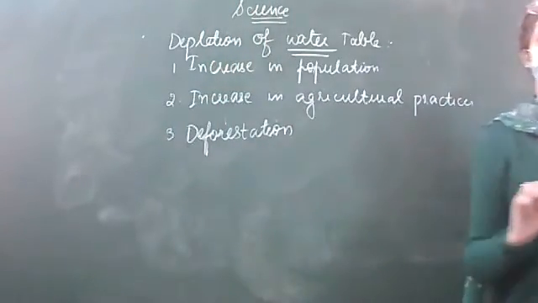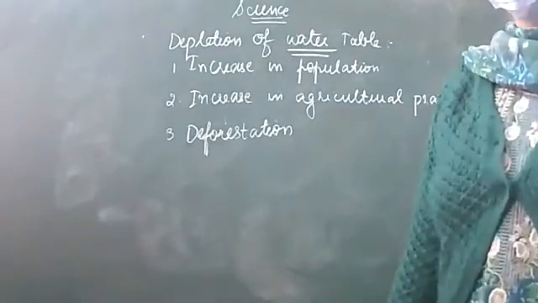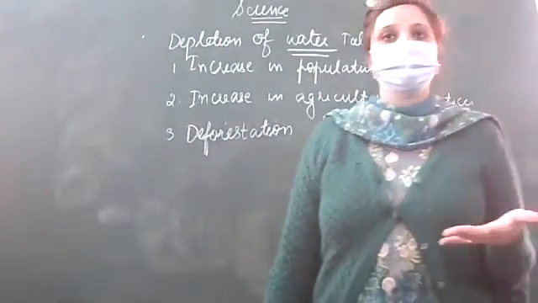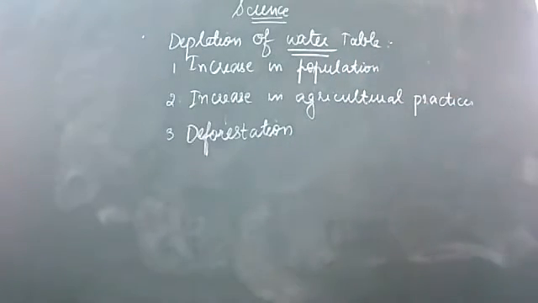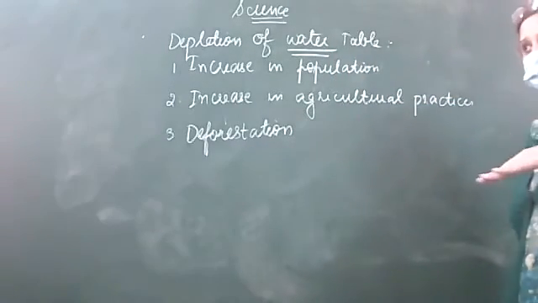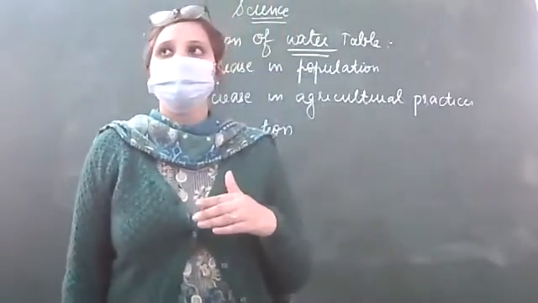Third is deforestation activities. With the cutting of trees, we have done the infiltration method or seepage method, according to which the rainwater is seeped into the ground and charges the water table.